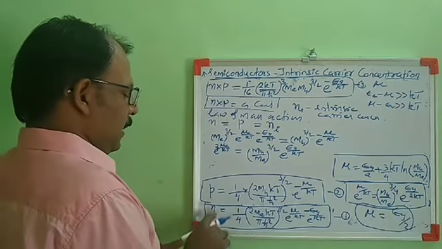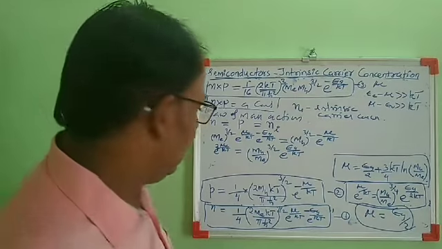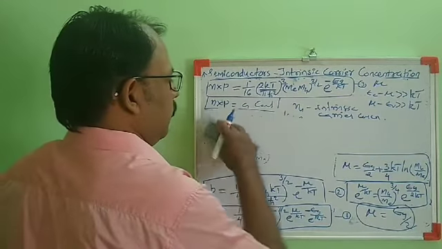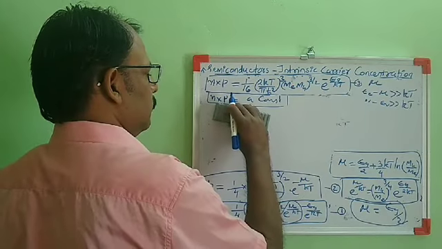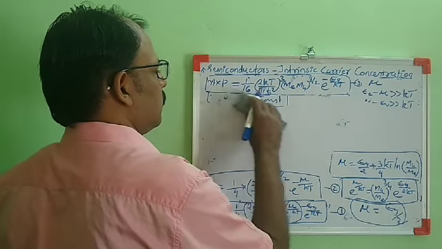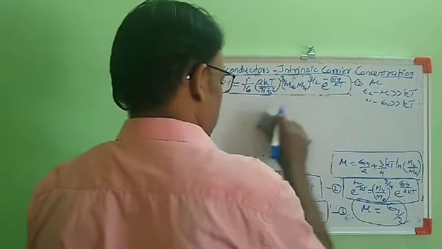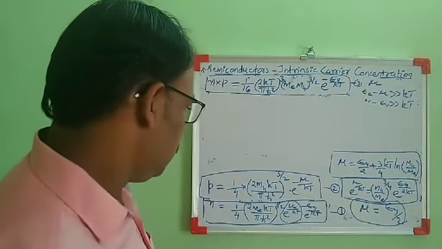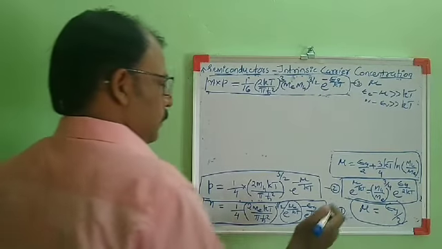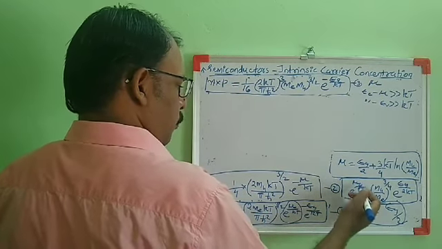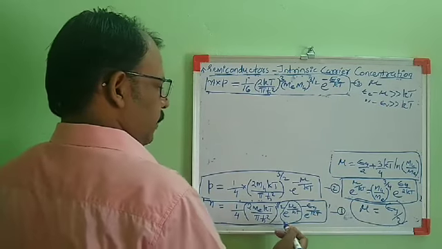So for the intrinsic case, this electron density can be written by substituting this value of e raised to mu by kT into this equation.